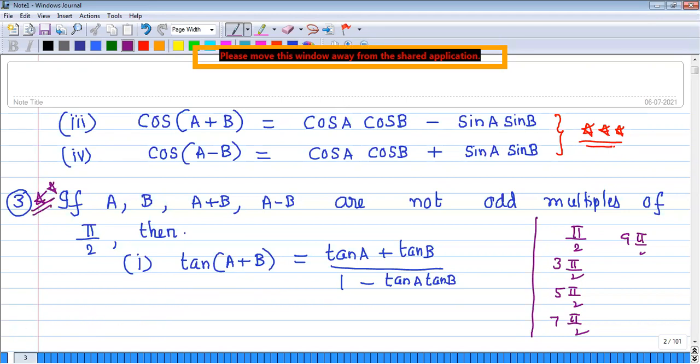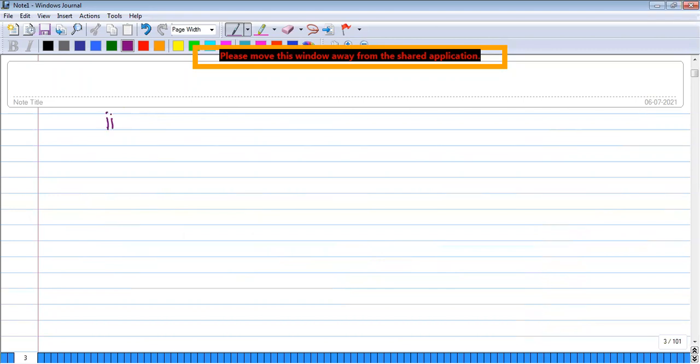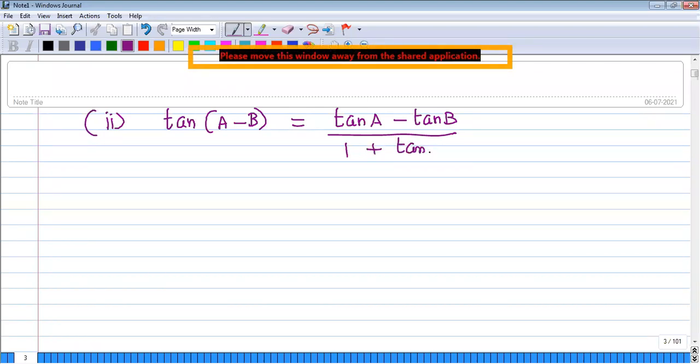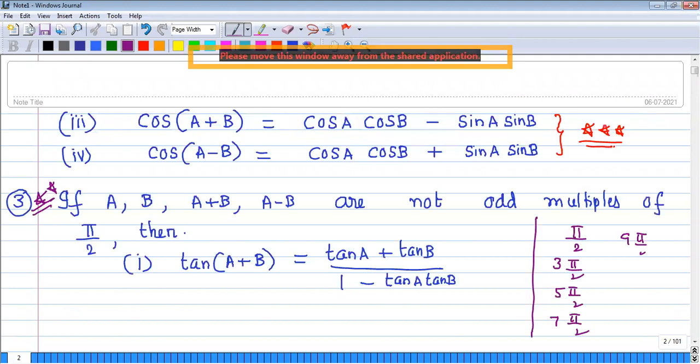Okay, let us move to the second formula. Tan of A minus B. This is very simple: tan A minus tan B by 1 plus tan A tan B. But here also we shall have a discussion. A, B, and A minus B should not be odd multiples of pi by 2. Then only it is defined. So now I will go back to the second page.